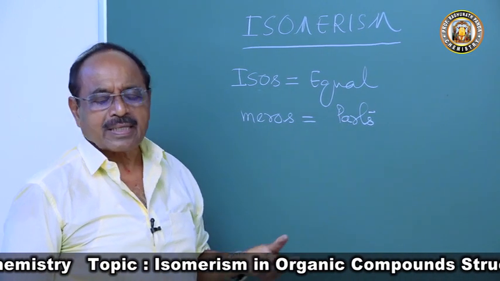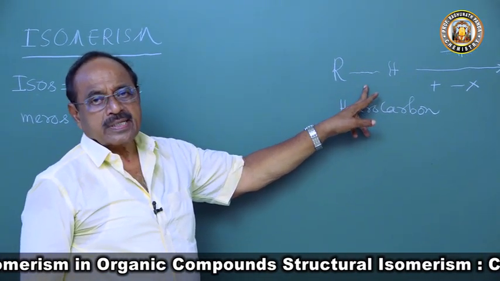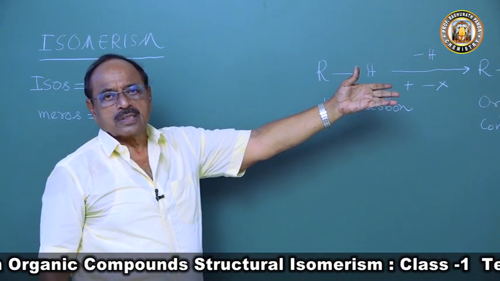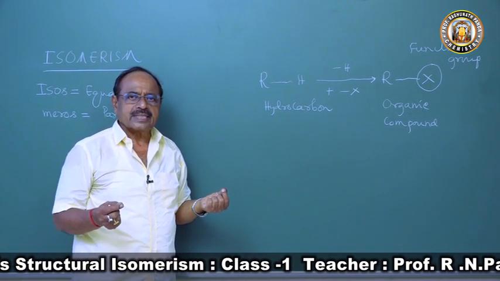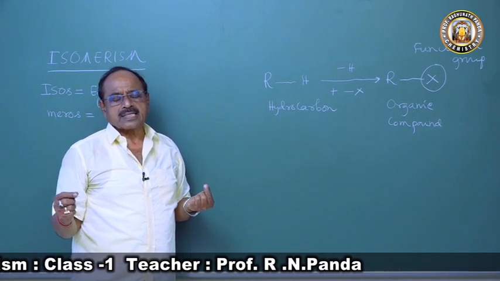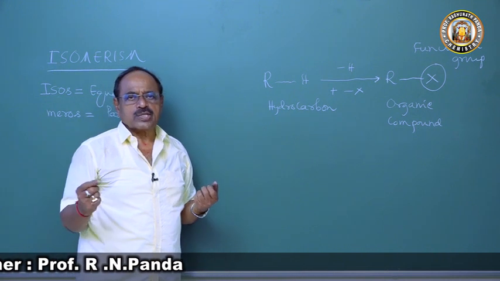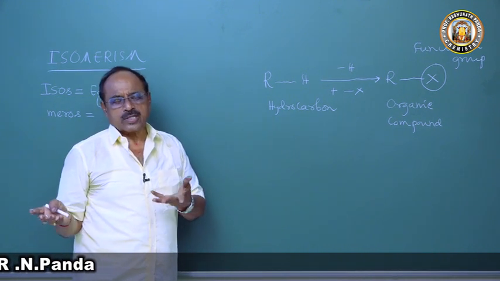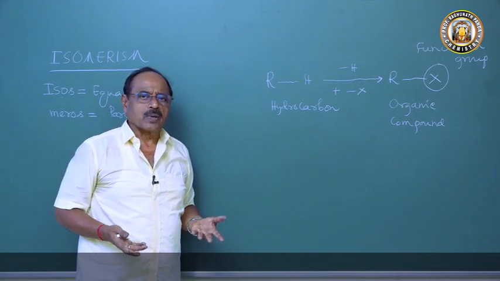For example, what do organic compounds have? Organic compounds have carbon, hydrogen or a functional group. So their units are, who are the units? Carbon is a unit, hydrogen is a unit, and a functional group may be an OH group or a CHO group or a CO group or an ester group COR or an amino group NH2, any compound.